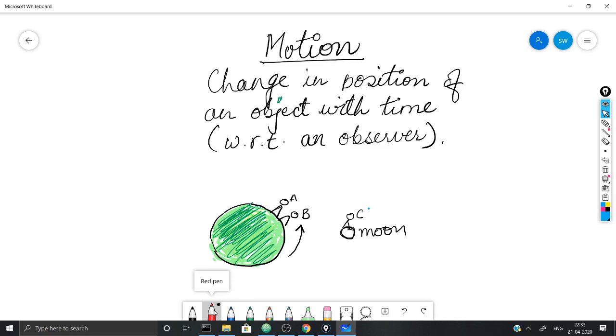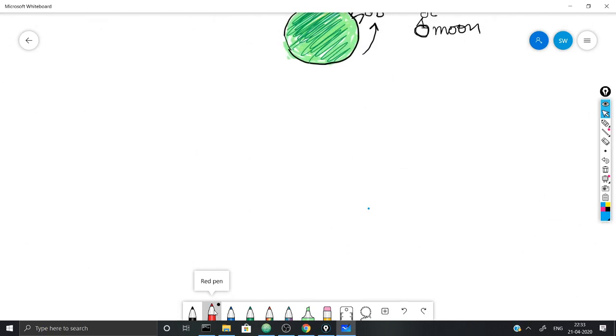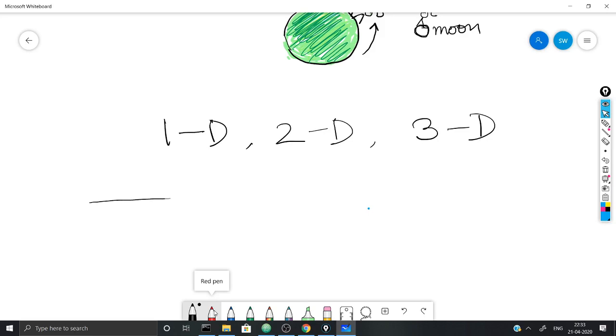Now this motion can be of many types. Motion can be one dimensional, it can be two dimensional, and it can be three dimensional. One dimensional motion means only one coordinate changes with time, like my pen is moving almost in one dimension.